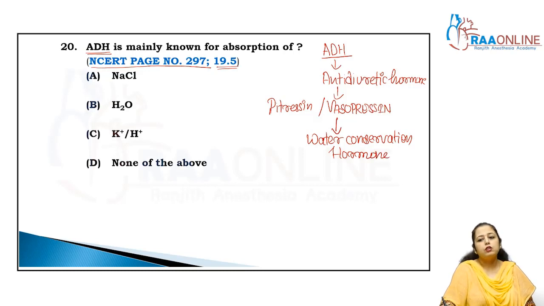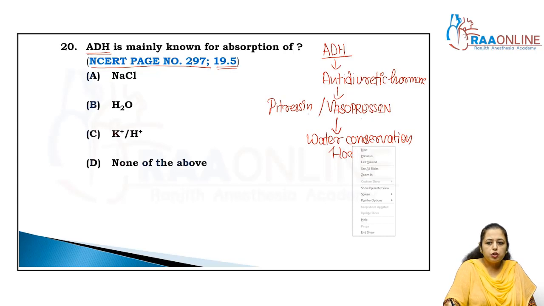It is also known as the water conservation hormone. So what will happen now? Because it helps to prevent the excessive loss of water. That's why it is called the water conservation hormone. So ADH, which is the antidiuretic hormone, is known as the pitocin or the vasopressin. It is also known as the water conservation hormone.